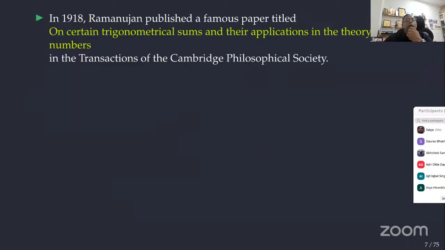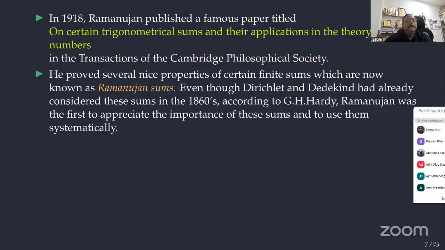Okay. So Ramanujan published a famous paper, On Certain Trigonometrical Sums and Their Applications in the Theory of Numbers. In it he proved several nice properties of certain finite sums, which are now called Ramanujan sums.